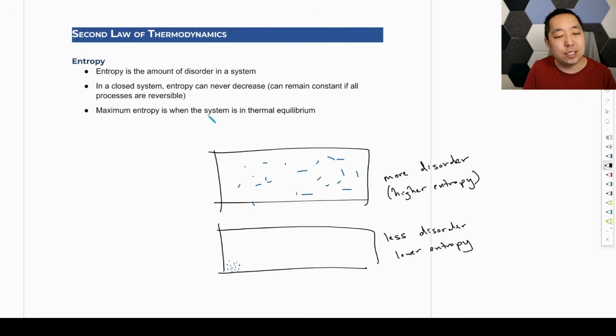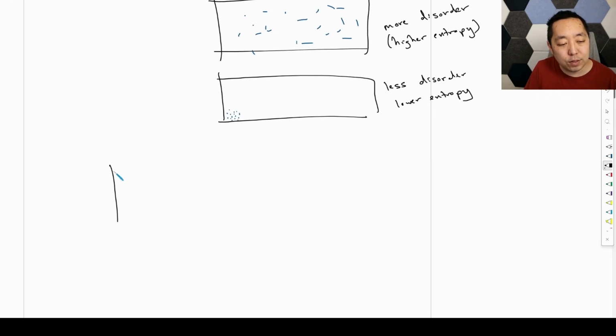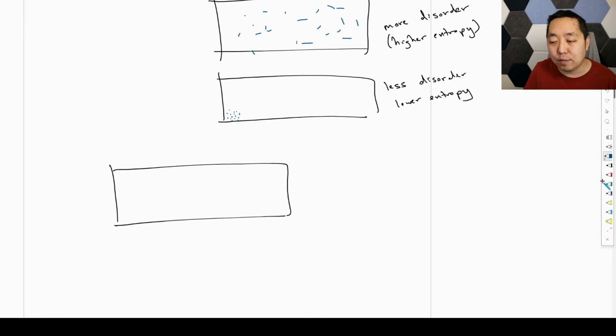Now, why does that relate to temperature? This is the part that confused me a lot when I was young, when I was learning chemistry, and I was like, well, I don't understand the disorder, and how does that relate to the temperature side of things in thermal equilibrium? So imagine we have the same container now, but now we have some particles that are cold on one side of the area, and then I have another set of particles that are warm. So they're moving faster, basically. They have more thermal energy. So you might think as a whole, this is more disorganized. There's disorder here. But these are moving faster, so these are warmer. Like these air molecules are warmer. And these molecules here are cooler.